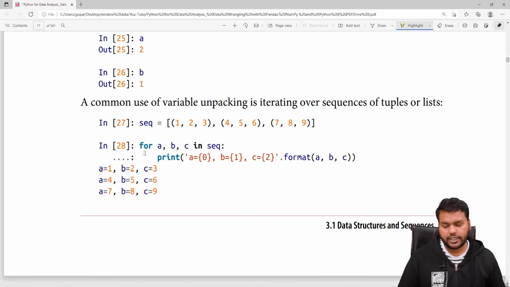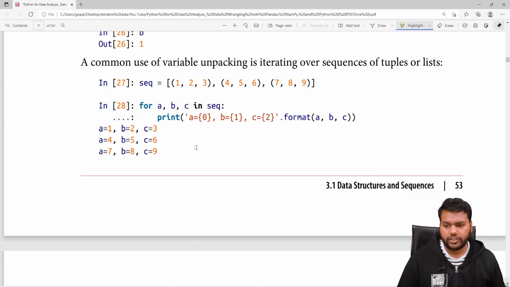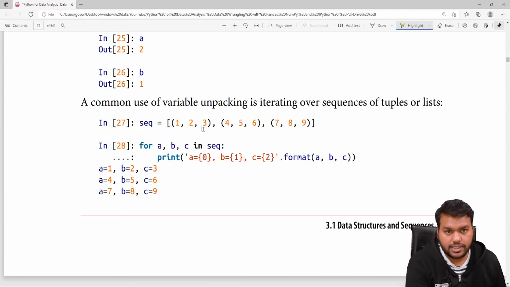And another thing is that suppose we are dealing with a sequence, we have a list, and in the list we have different tuples. How can we fetch those values, how can we unpack them? So you know, in this sequence every tuple is of length 3, so you can define three new variables a, b, c, and you can iterate through with a for loop and print the values of a, b, c.